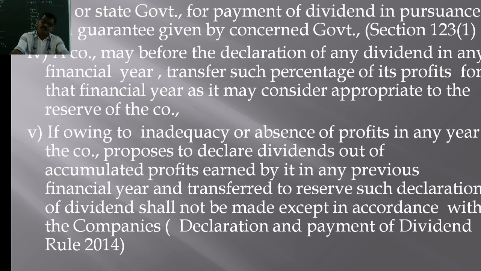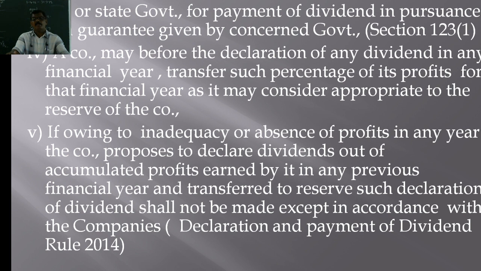In order to maintain that value of shares, a company has to declare dividend out of the previous year's profit or out of the general reserves, uncommitted reserves, in the case of inadequacy of profits or absence of profits.